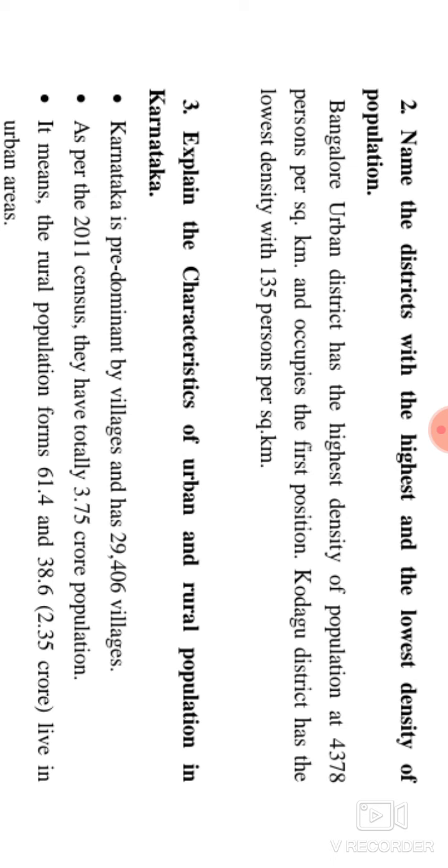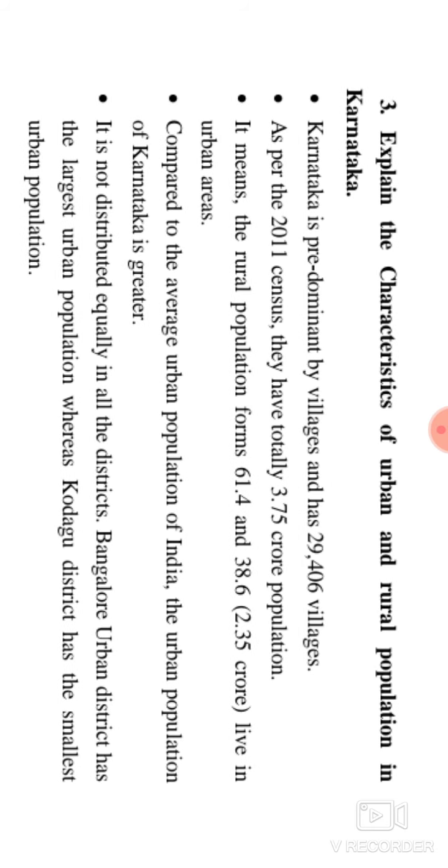And the Kodagu district has the lowest density, with 135 persons per square kilometer. That is, per square kilometer, we see only 135 persons. So Bengaluru Urban district has the highest density of population in first position in our Karnataka, and Kodagu is in the last position in Karnataka. And the third one, explain the characteristics of urban and rural populations in Karnataka.